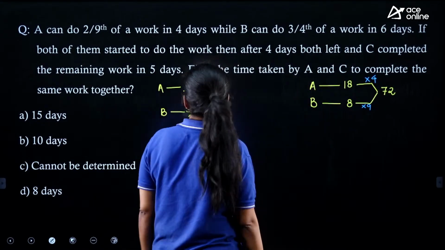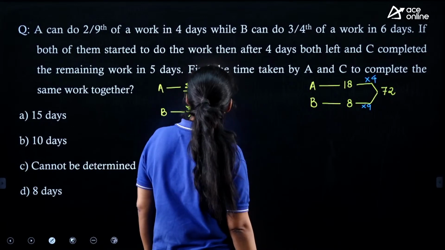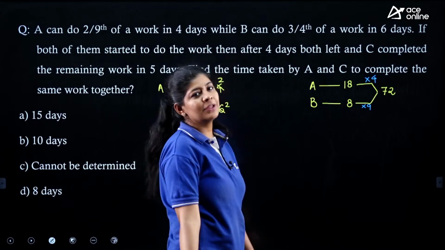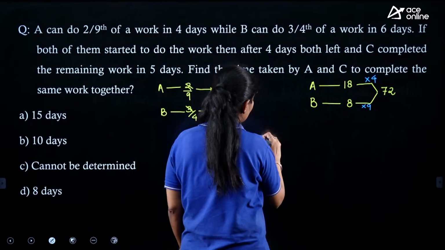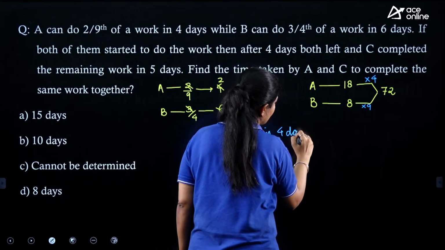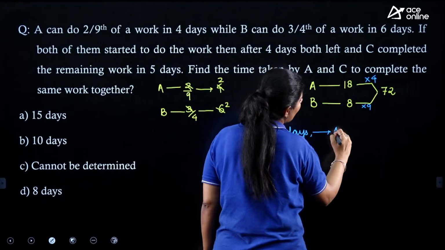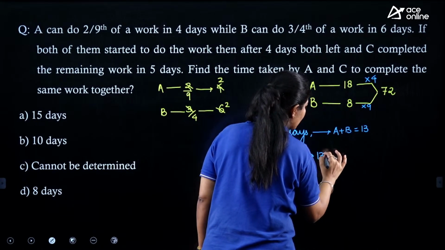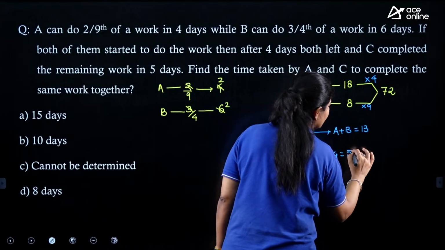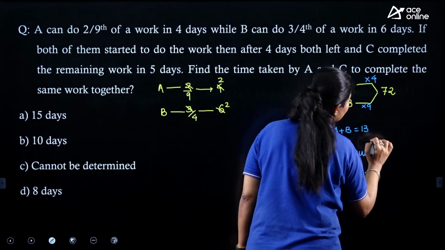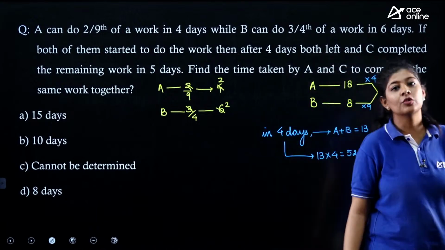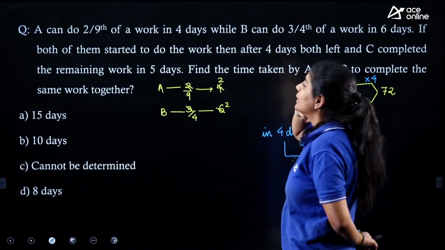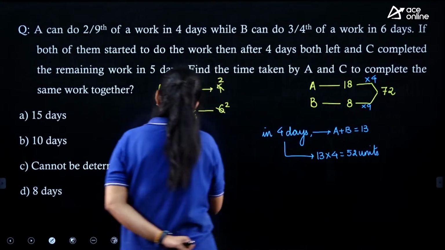Now the question says that both of them started to do the work and worked for 4 days, and after that they left. So in 4 days, how many units of work can they do? The combined efficiency of A and B is 13, and in 4 days they can complete 52 units of work. Now the question says that C completed the remaining work in 5 days. Now how many remaining units do we have?